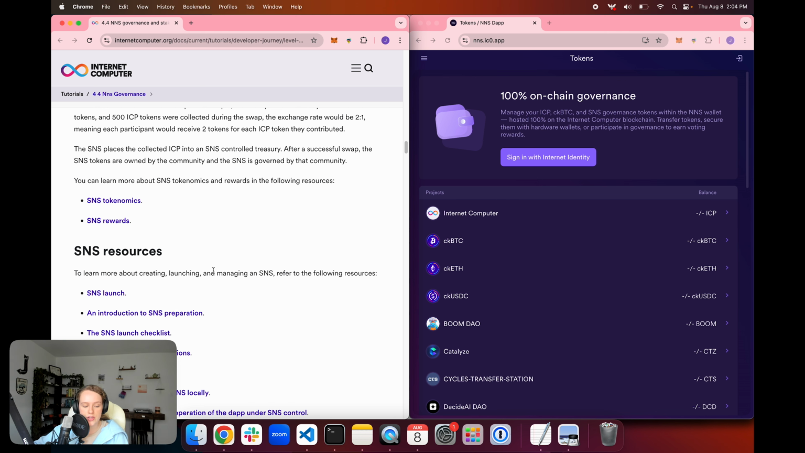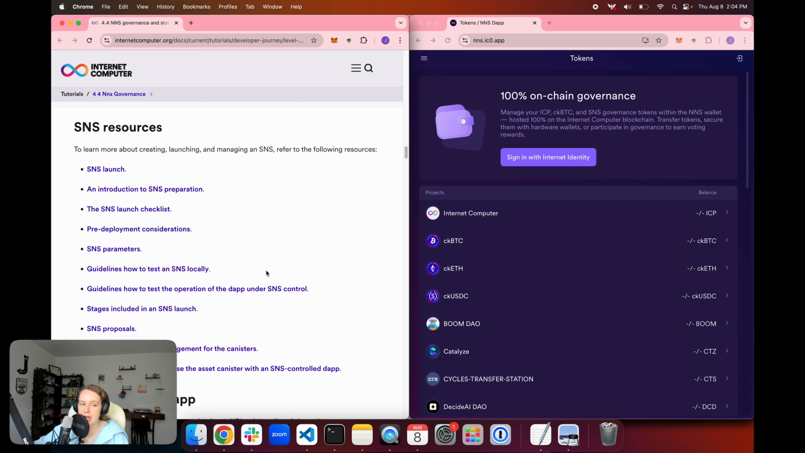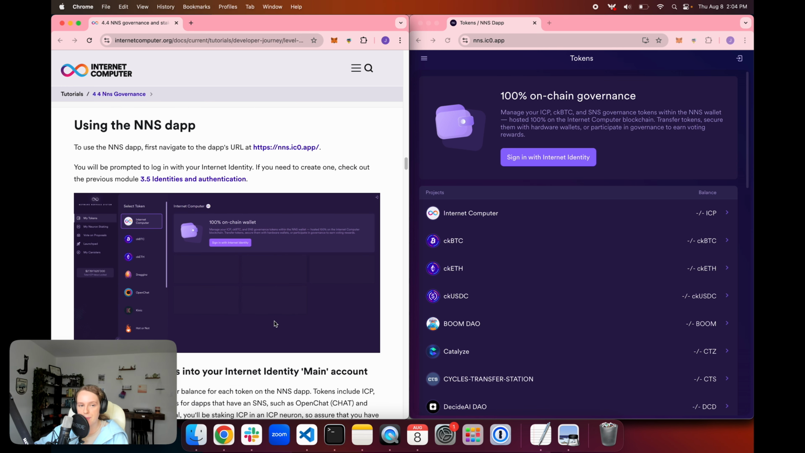So there are lots of resources on this page about the SNS Tokenomics, SNS rewards, and then lots of further reading about the different stages of an SNS launch, how to set up your dApp to be eligible and able to be an SNS, how to participate in an SNS. So there's lots of resources here. But moving on, we are going to jump into using the NNS dApp. And like I mentioned, there is a really great series on this channel called NNS Explained that has another video on using the dApp for different specific functions.